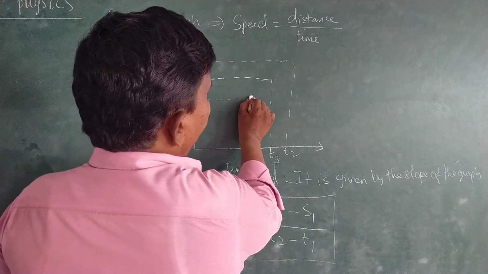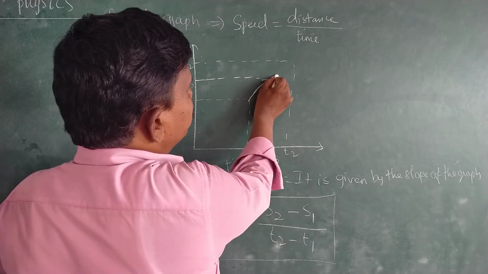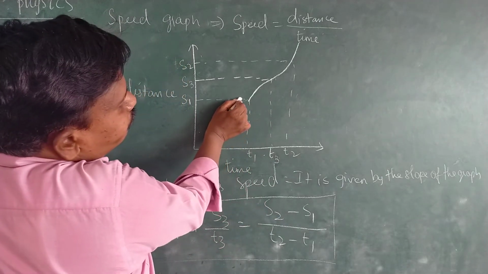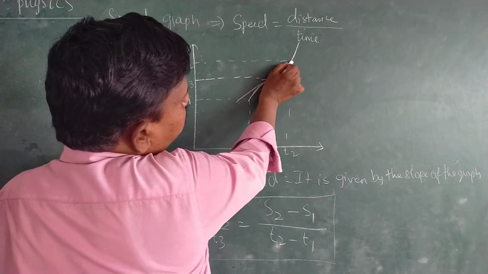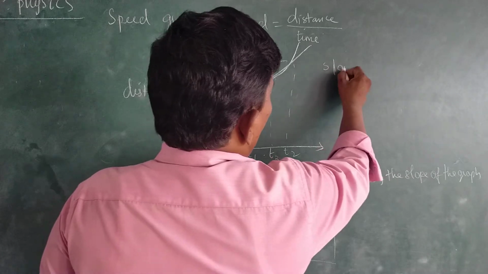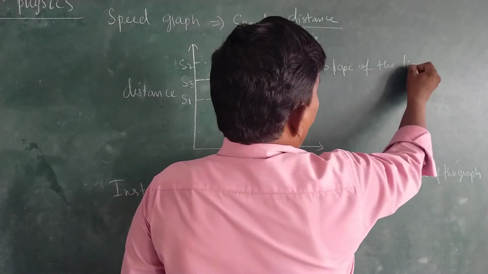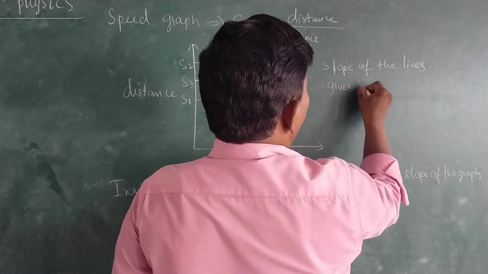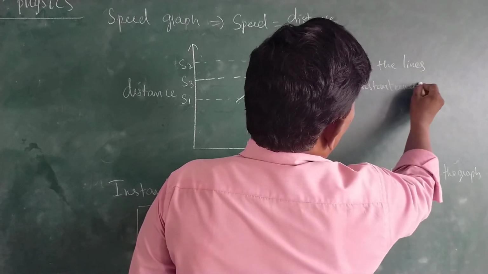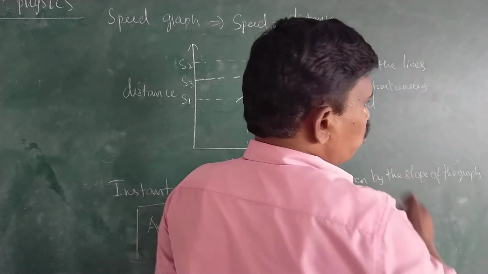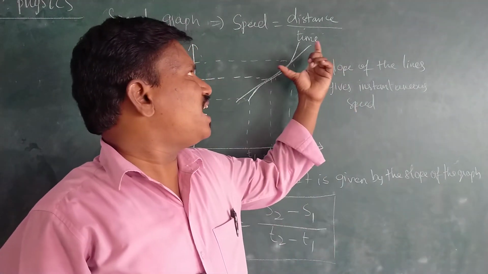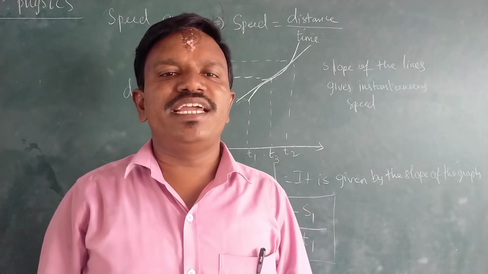Now, when we join this one, here we are having. Therefore, here if we draw a slope passing this one, the slope of the line gives the instantaneous speed. That means if the slope of the line is greater, then the speed is high. If the slope of the line is very less, then the speed is less.